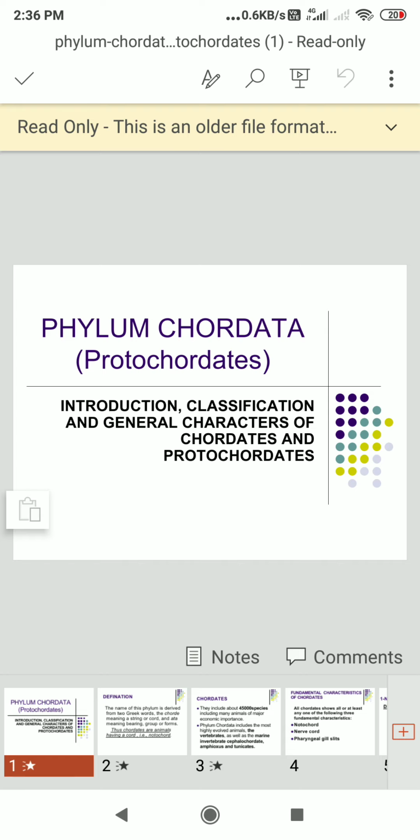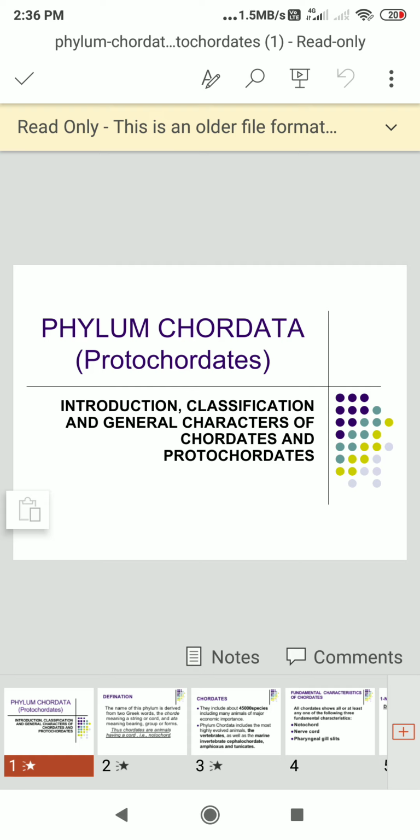Hello students. Today we are going to see the sixth semester paper. The name of the paper is Protochordata. The first unit is Minor Phyla and Protochordata, including taxonomy and study of the shark. So we are going to see this first unit.